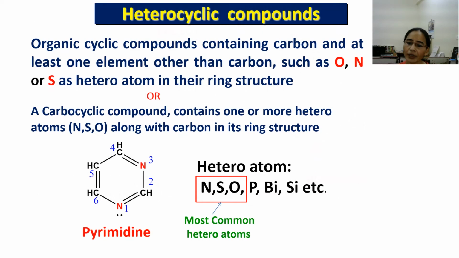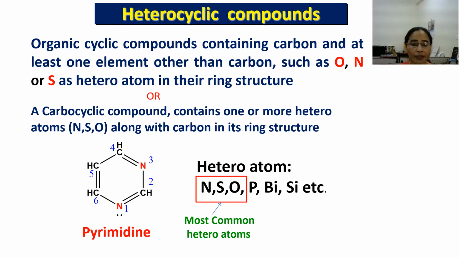So we are now able to define what heterocyclic compounds are. These are simply organic cyclic compounds that contain carbon atoms as well as atoms of an element other than carbon, and that different element may be nitrogen, oxygen or sulfur. Simply, a ring which has not only carbon atoms but along with the carbon atoms some different element atoms in its ring structure.